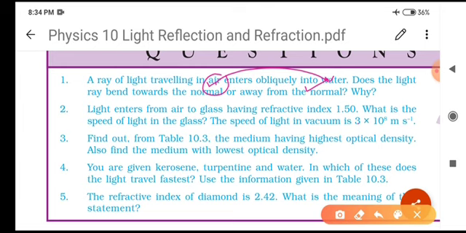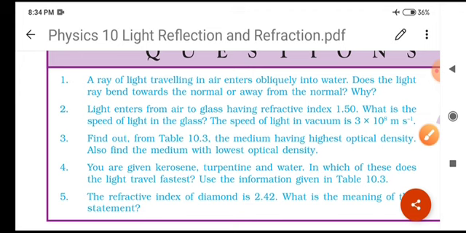Means we can say that when a ray of light travels obliquely from air to water, it will bend towards the normal. Clear? Very good.